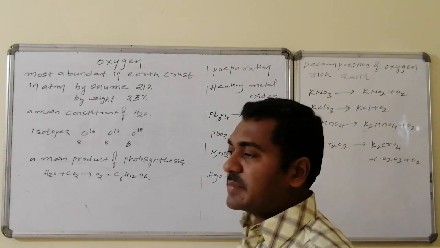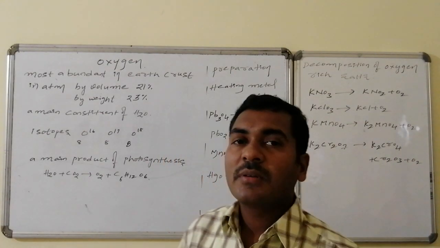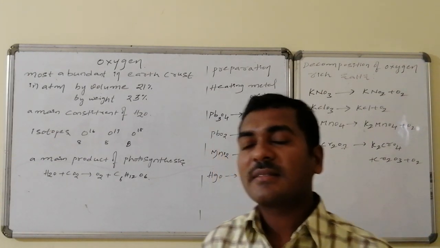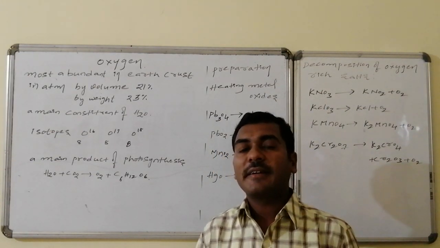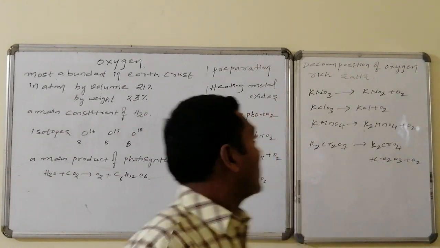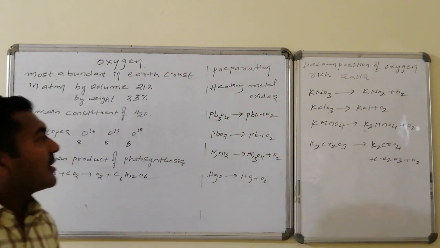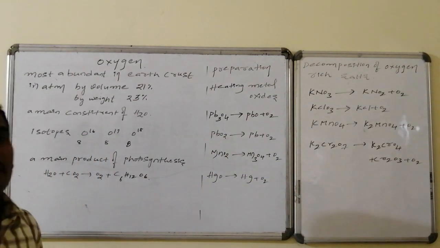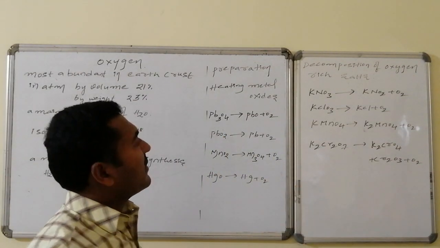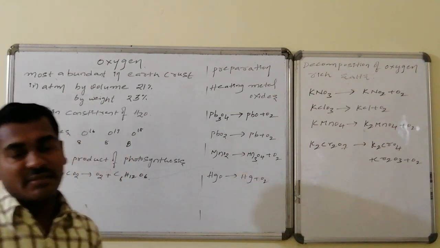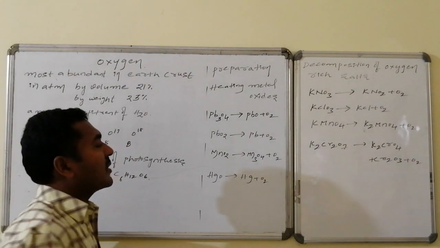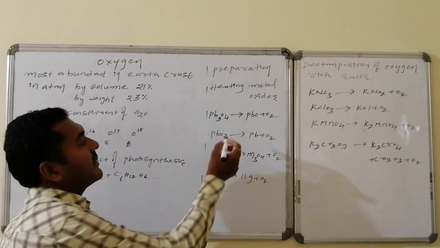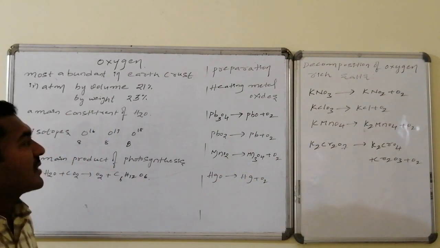Preparation: it is prepared by heating certain salts, that is, less electropositive metal salts of oxides on heating generally produce oxygen. Let us go for the examples. Heating of metal oxides: this is the mixed oxide of lead, Pb3O4. Pb3O4 is a combination of lead oxide PbO followed by lead dioxide PbO2, whereas PbO2 on heating is converted to lead oxide followed by oxygen.